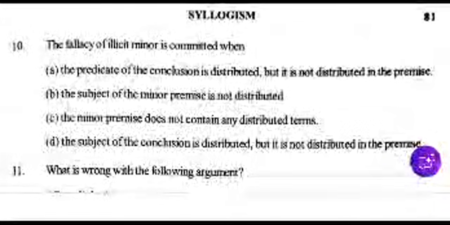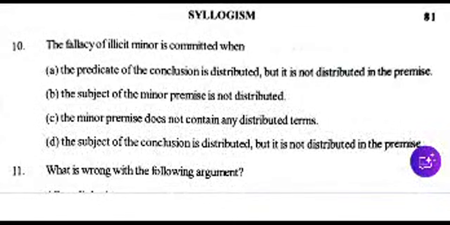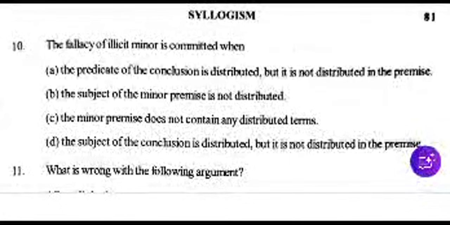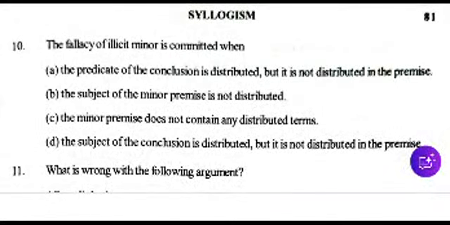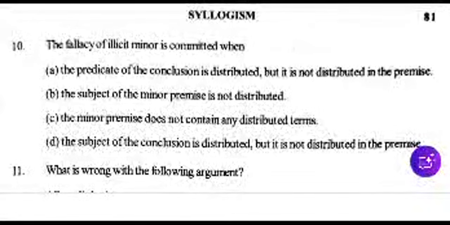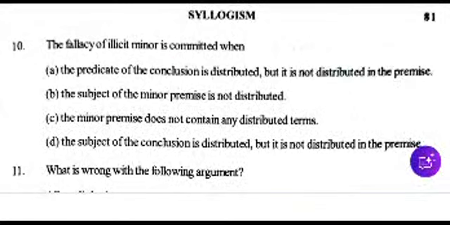The fallacy of illicit minor is committed when the predicate of the conclusion is distributed, but it is not distributed in the premise. Number 1, the predicate of the conclusion is distributed but not distributed in the premise. Number 2, the subject of the minor premise is not distributed. C, the minor premise does not contain any distributed terms. And D, the subject of the conclusion is distributed, but it is not distributed in the premise.